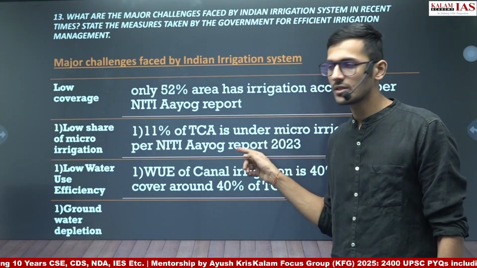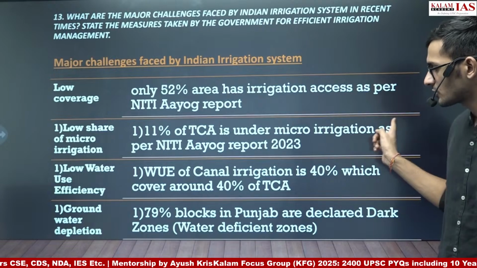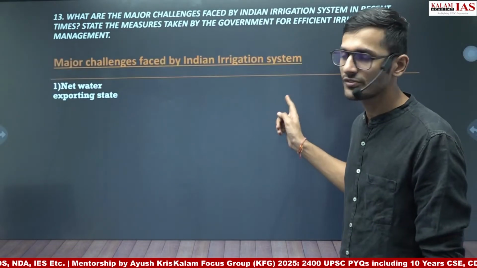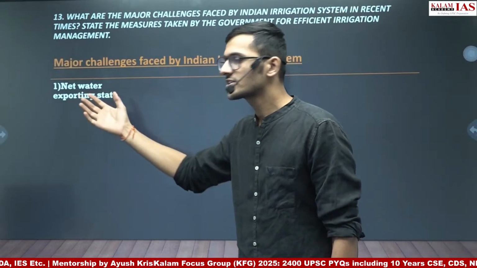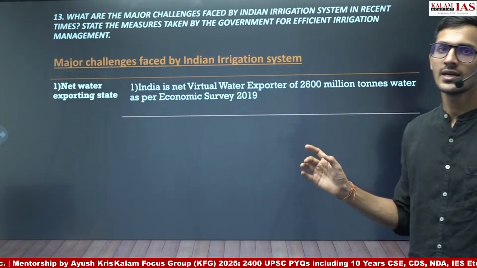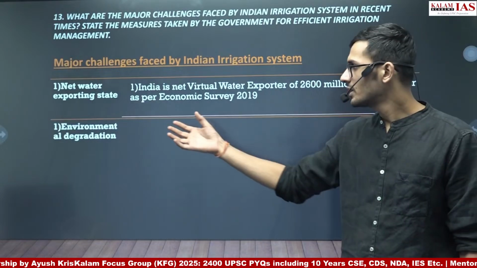Groundwater depletion is another problem here. 79% of blocks in Punjab have been declared dark zones. So groundwater depletion is another challenge faced by the Indian irrigation system. Next is being a net water exporting state. India has become a net water exporter as per the Economic Survey 2019, a virtual water exporter of the world.